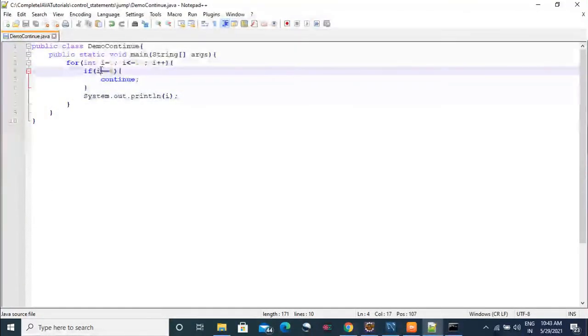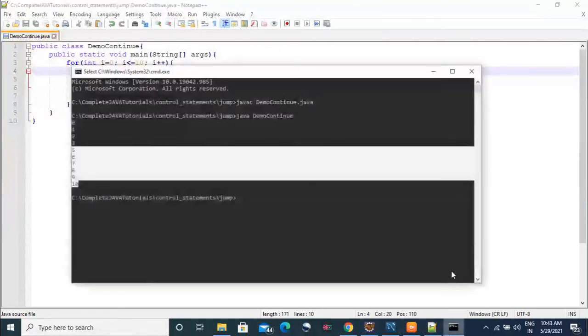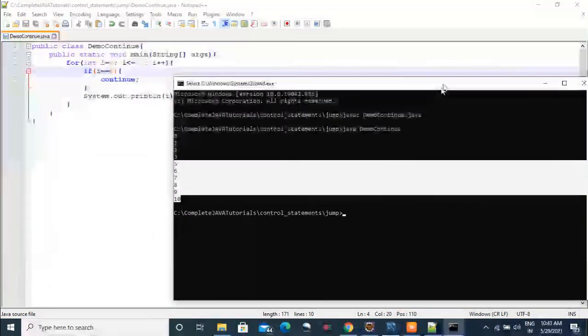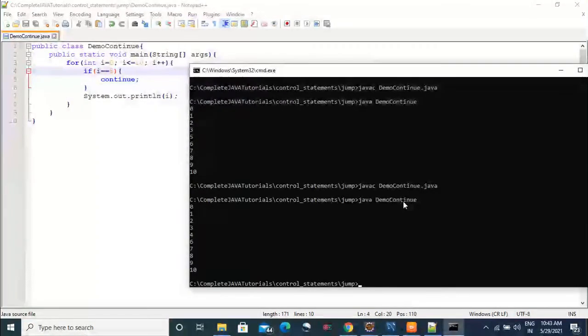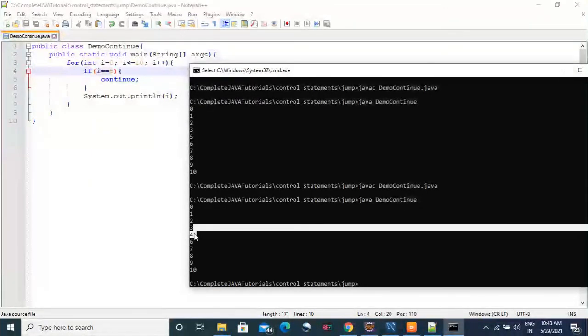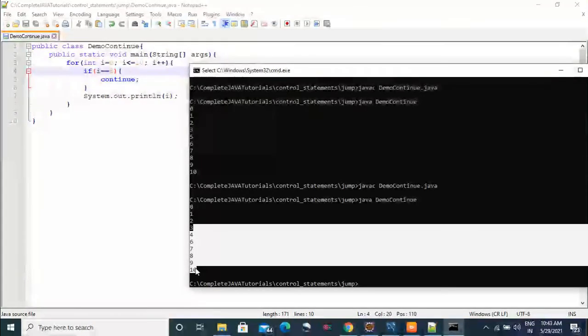Okay, so this is the use of continue. If you want to change it, then we can change it. This time we are using 5, so now it will not print the 5, but we need to compile it and then run it again. It has compiled successfully. Now we need to run it, again the same command, java and file name, java DemoContinue. See, 0, 1, 2, 3, 4, but 5 is not there, and 6, 7, 8, 9, 10. See here, I have highlighted this one.